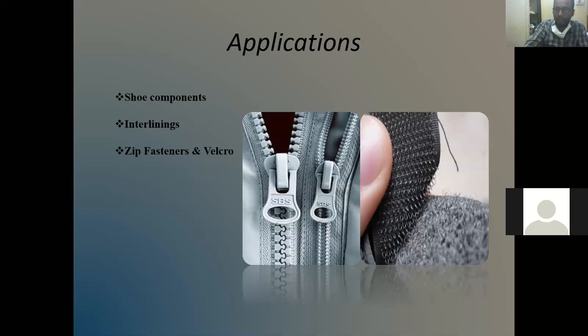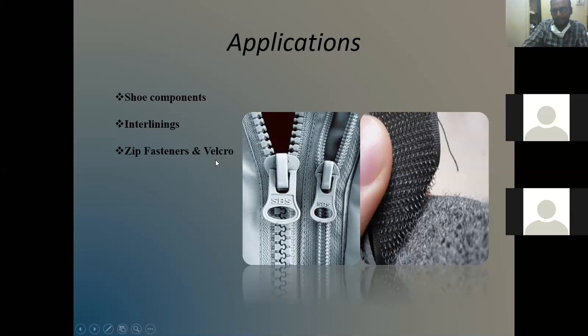So velcros are used for closings. Velcro is a combined term of velvet and crochet. So velvet and crochet means some part has loops and some part is a raised surface.